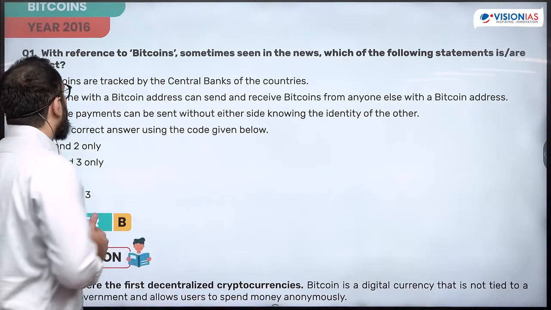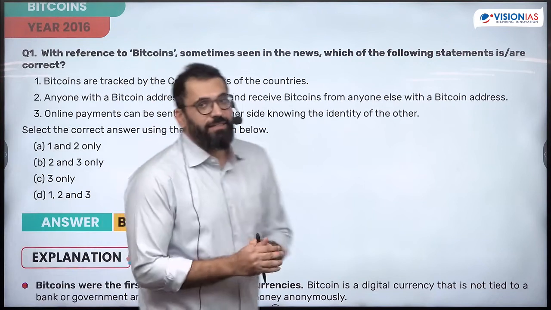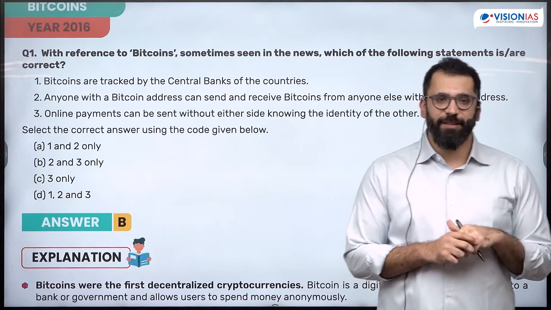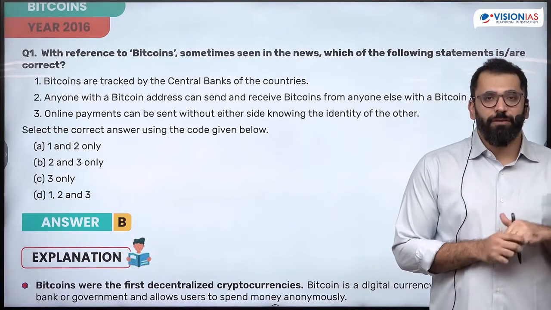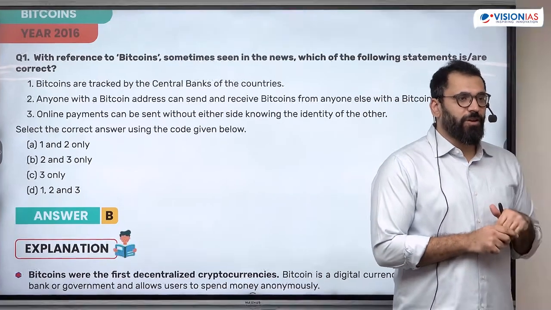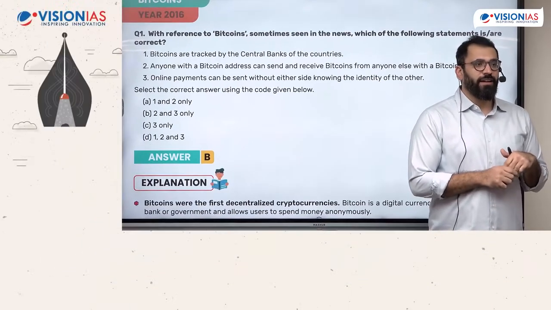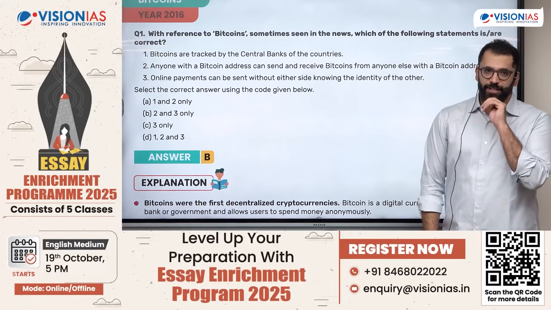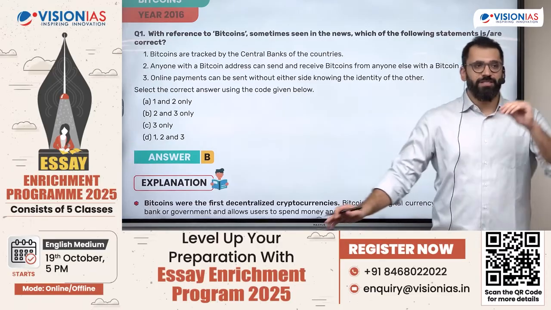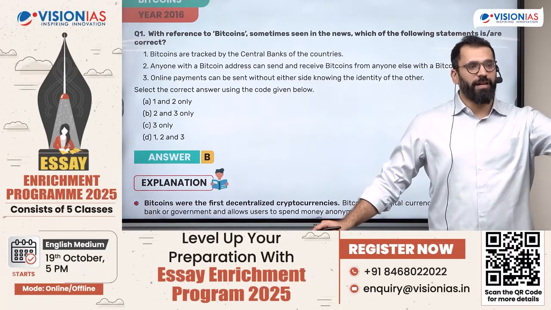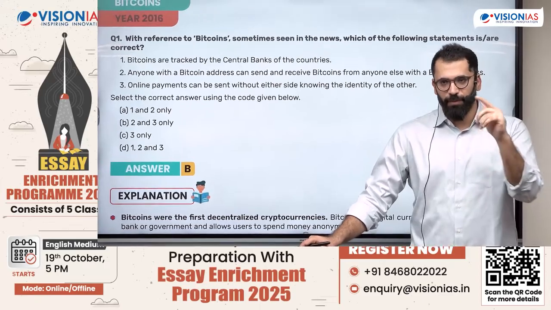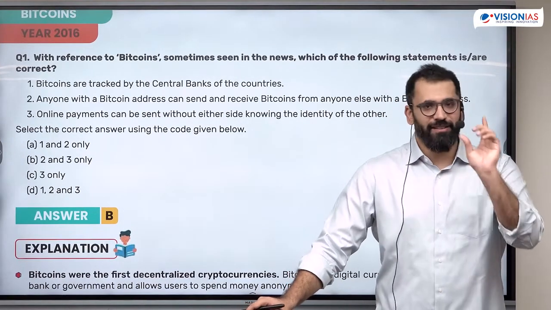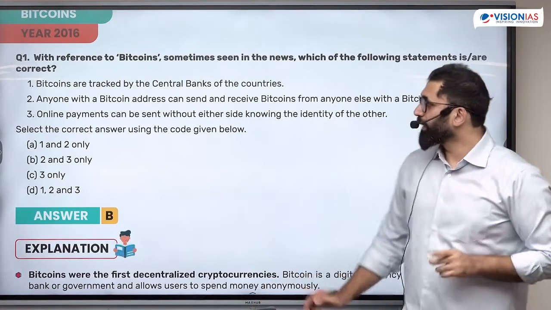Second is the money sector. With reference to bitcoins, consider the following statements. What do you understand by bitcoins? Everyone has heard this name. Cryptocurrency: what's the difference between this type of currency and normal currency? Why was this introduced? What's the concept? Centralized currencies have a problem that your value might be lost. If you print more, your value gets lost. This is why decentralized, no control of anyone. This is the only fact you have to know here.